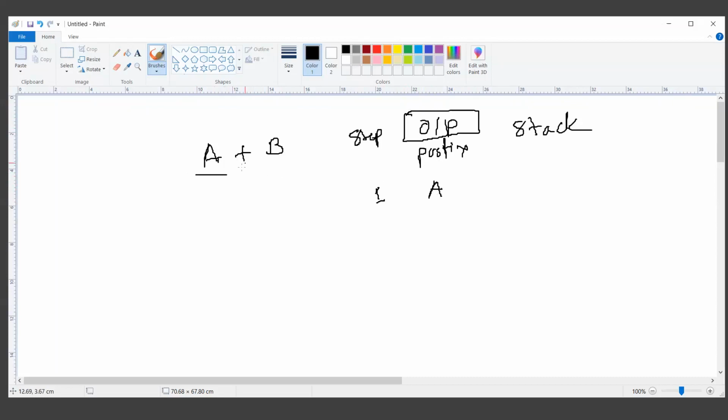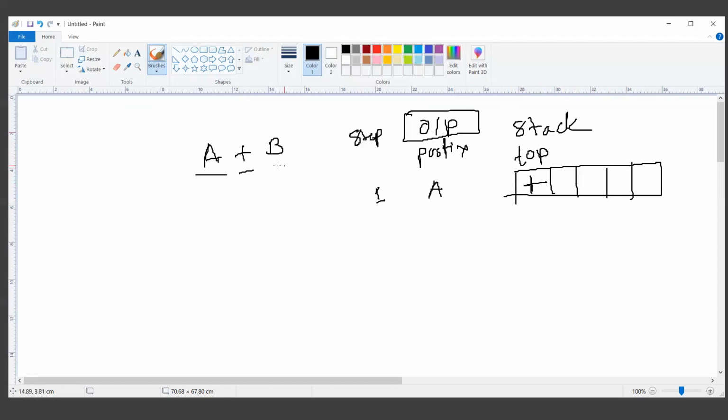The next thing I find is an operator. So instead of outputting the operator in the output, I'll put it in the stack. So we know that the stack operation is we push something on the stack and we can remove only an element from the top of the stack. So this is the first element in the stack. So let me draw this. So let's say this is the stack and this is the top of the stack. Okay, this is the top of the stack.